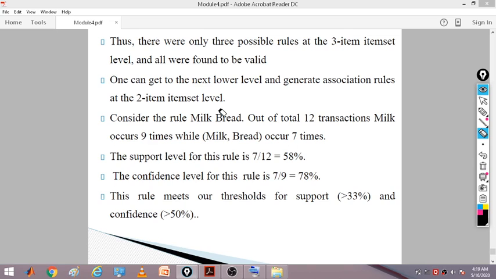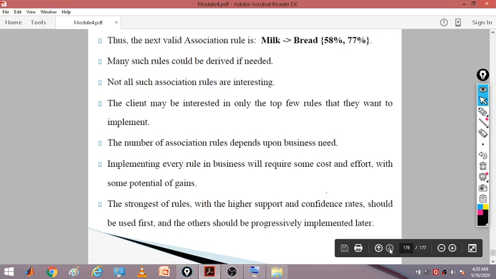So consider the rule milk → bread. Out of 12 transactions, milk occurs 9 times while milk and bread occurs 7 times. So 7 divided by 12 is 58%, and 7 divided by 9 is 78%. This is again going to satisfy our criteria, so this rule also we are going to keep. Now we are getting a 1 item set rule.